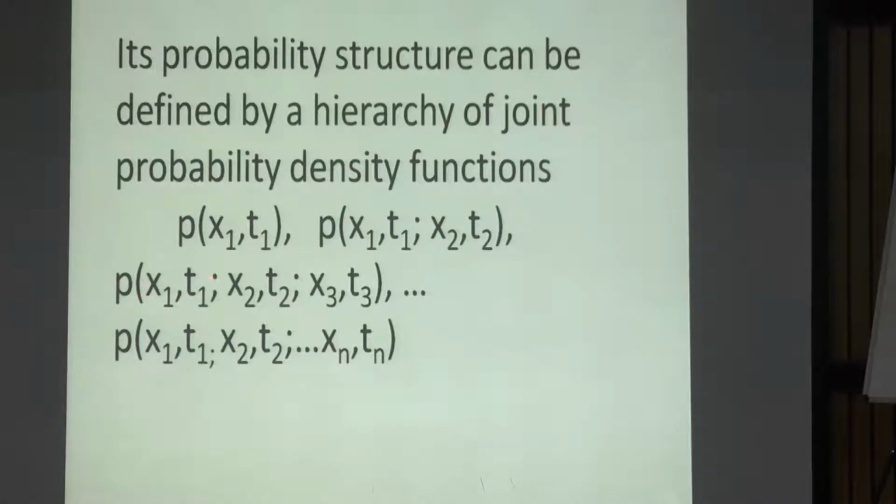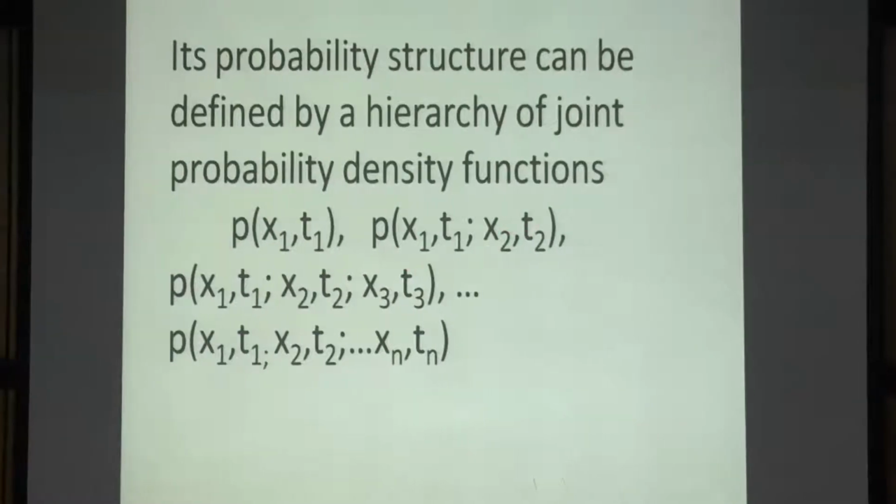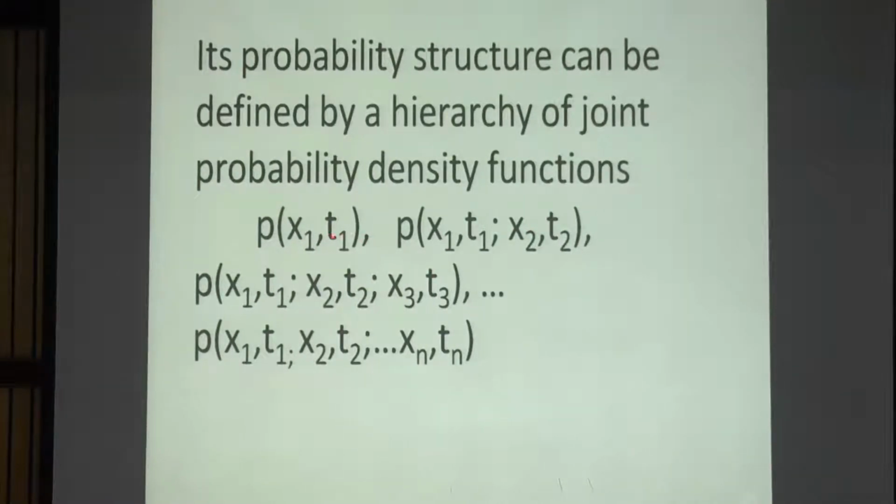This is a typing mistake. These x's should have been small, because in the argument for the probability density function, we put the state, not the random variable itself. This probability density function, all of these are deterministic functions, not random functions. So here, there is a univariate description.